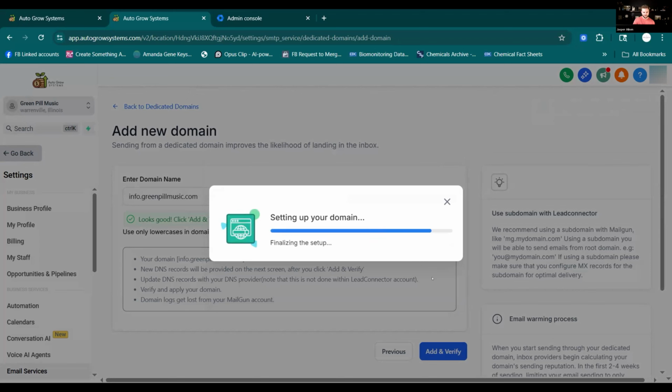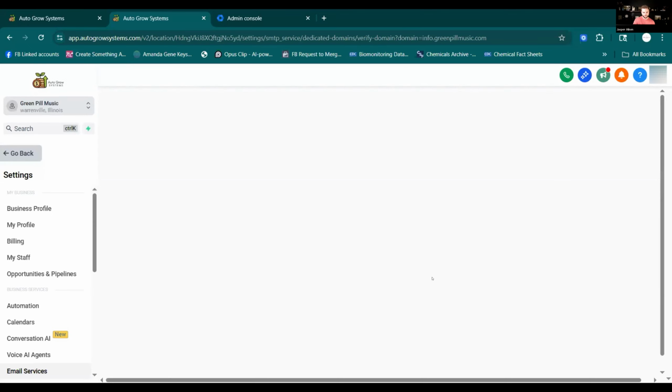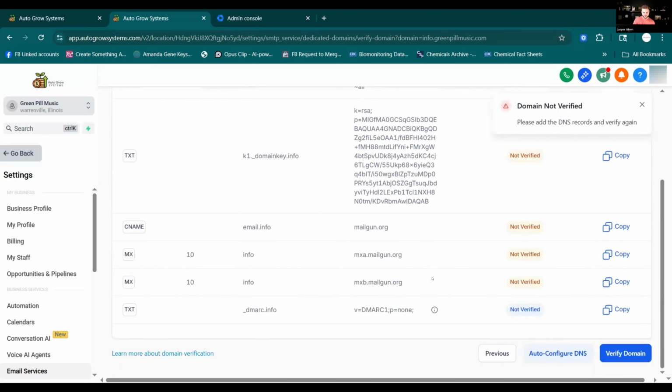And the nice thing about having our domain bot in Go High Level is that it'll auto sync up all the DNS for us. So you click add records. Alrighty. And then scroll to the bottom. Sometimes it says this, but you just have to click verify domain a few times.